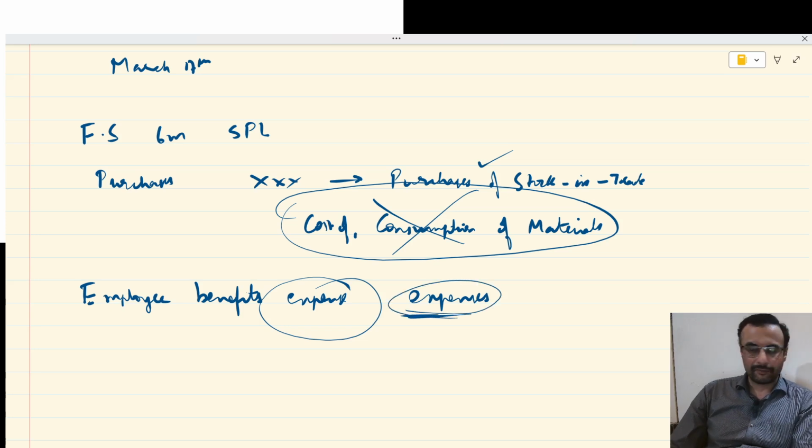In my earlier video, I had given you an exam hack regarding expense, where there is a plural and where there is a singular. After this, is this the only thing? No, it does not stop here. The person has written finance cost. The term is not finance cost, it is finance costs.